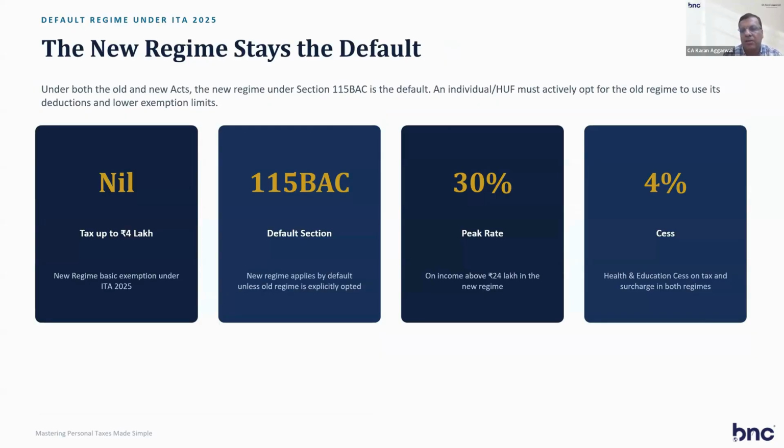And for the new regime, I'll let you know the tax rates. Tax up to 4 lakh is nil in the new regime. After that, there are slabs of 4 to 8, 8 to 12, 12 to 16, which I'll discuss later. So 115BAC is the default regime. The new regime applies by default unless the old regime is explicitly opted. But the peak rate in the new regime is 30% for individuals on income above 24 lakhs. The 4% cess is extra. So this is the basic framework of the 2025 Act.